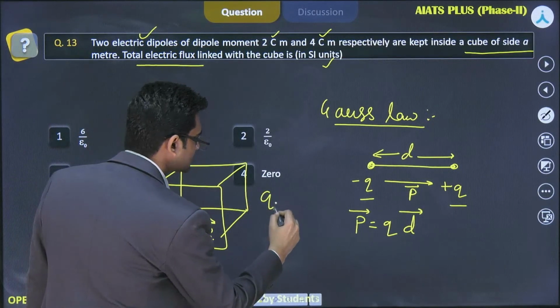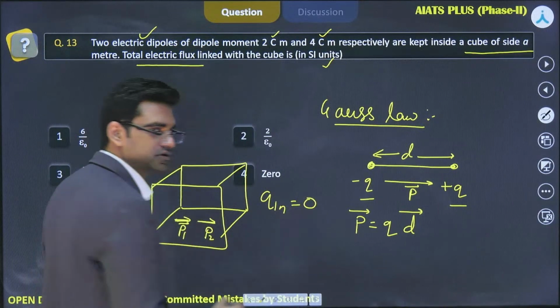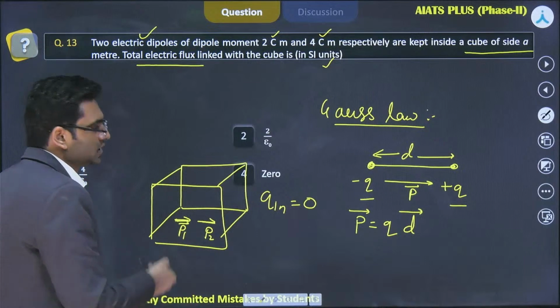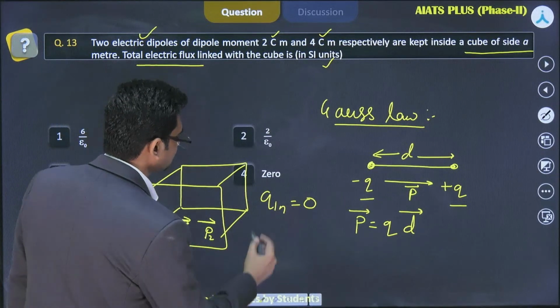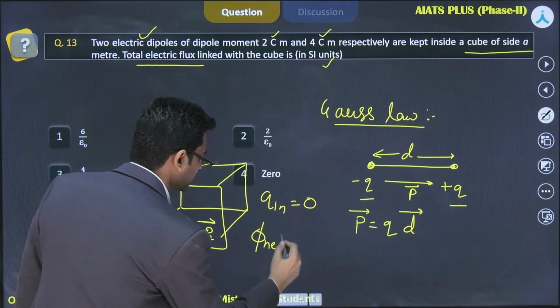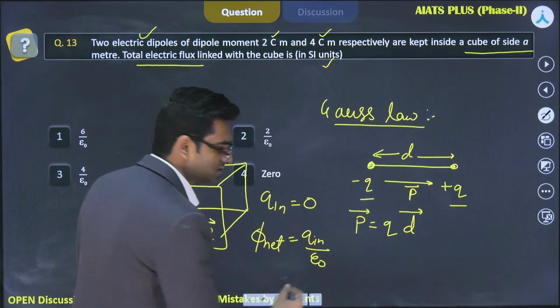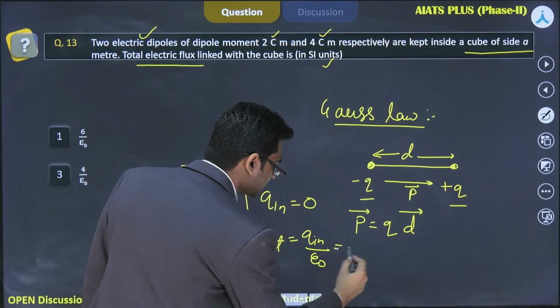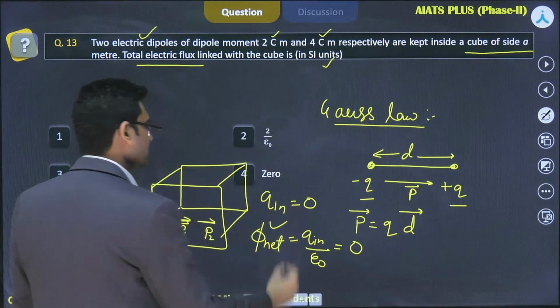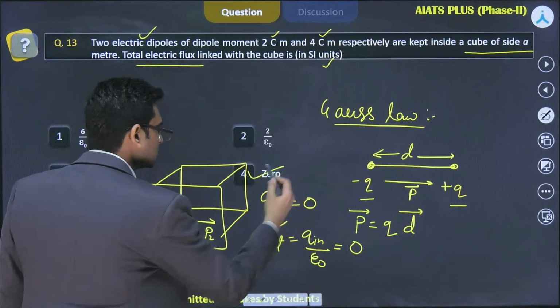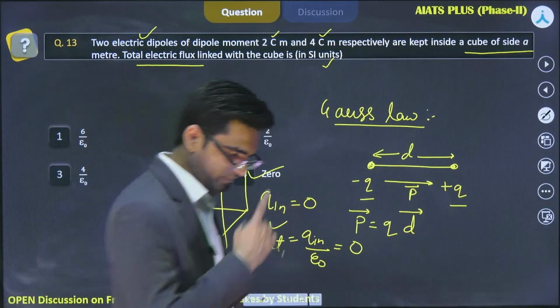So Q inside is equal to 0, because this is minus Q plus Q, this is minus Q prime plus Q prime, but the net charge has to be 0, and that's why phi net is equal to Q inside by epsilon naught, whereas this Q inside is 0, and hence net flux has to be 0. Okay, so the answer is very simple, 0. You already knew it, right?